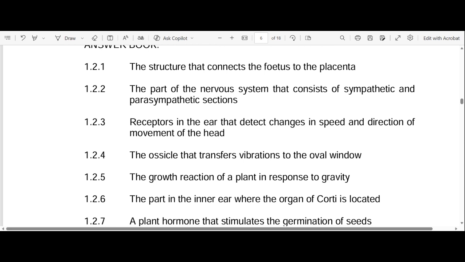So we're done with the central nervous system. Now let's move to our peripheral nervous system, or the PNS. The peripheral nervous system is divided into two: the somatic nervous system and the autonomic nervous system.